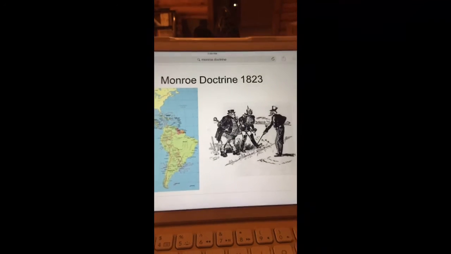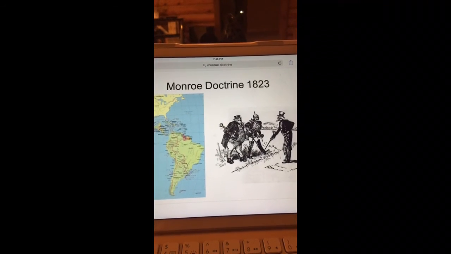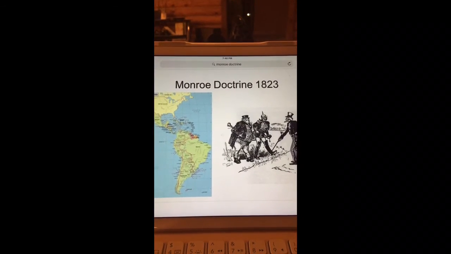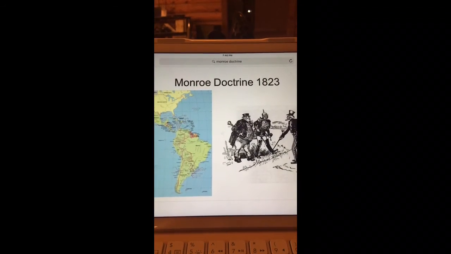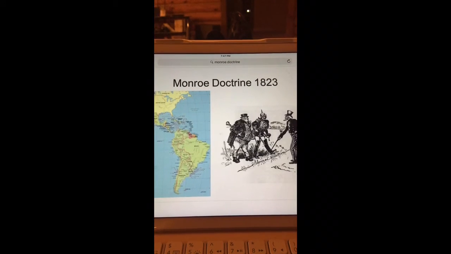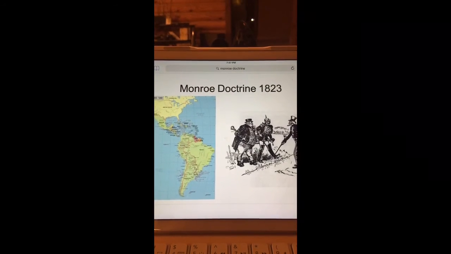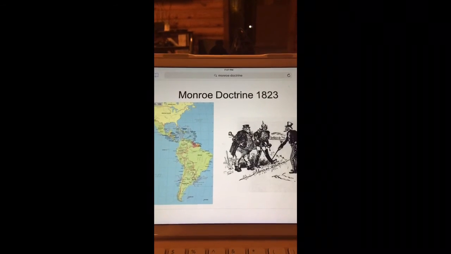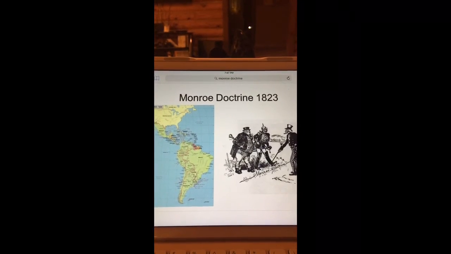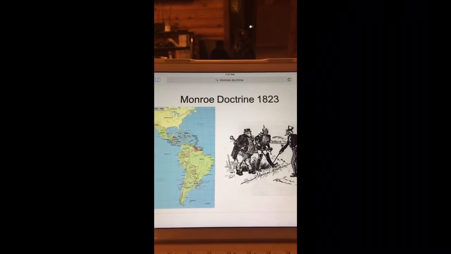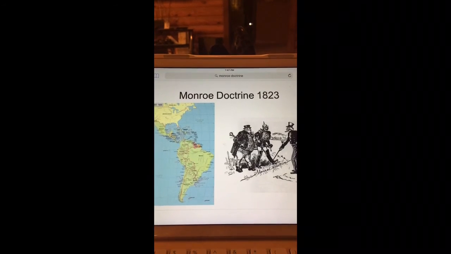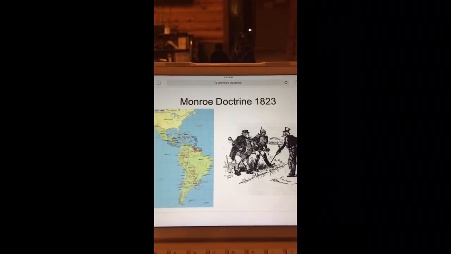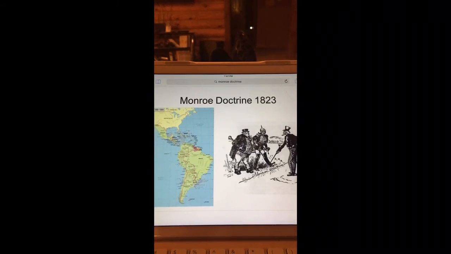And lastly, we have the Monroe Doctrine. Basically, the Monroe Doctrine said that European interference in U.S. affairs would not be tolerated, and the U.S. would stay neutral in all European affairs. The U.S. wouldn't tolerate any new colonization in either Americas, either the North or the South, and that any attempt by Europe to further colonize the Americas would be considered an act of aggression, also an act of war.